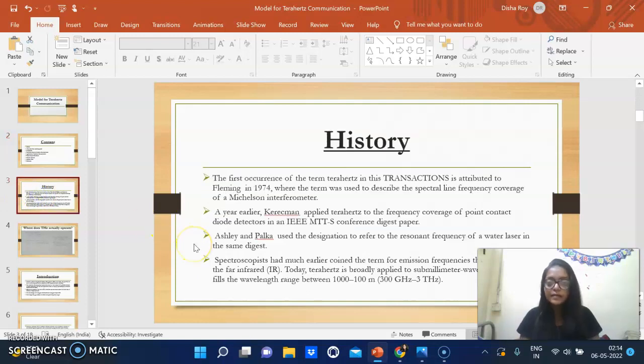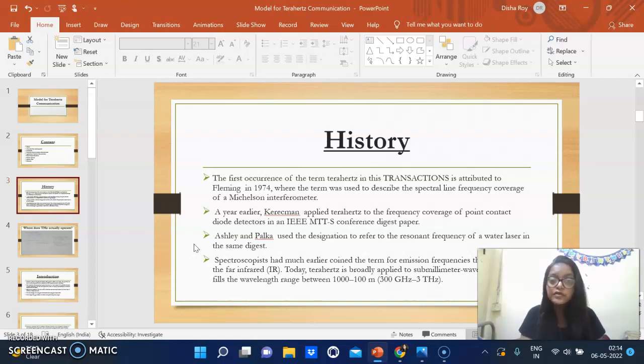Okay, so now dating back to the history, the first occurrence of the term terahertz in these transactions is attributed to Fleming in 1974, where the term was used to describe the spectral line frequency coverage of a Michelson interferometer. And a year earlier, Kerichman applied terahertz to the frequency coverage of point contact diode detectors in an IEEE MTT-S Conference Digest paper.